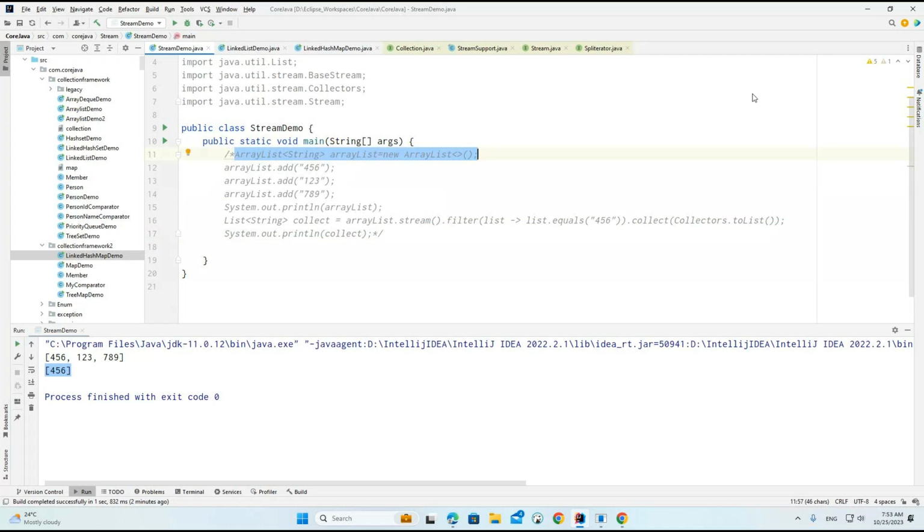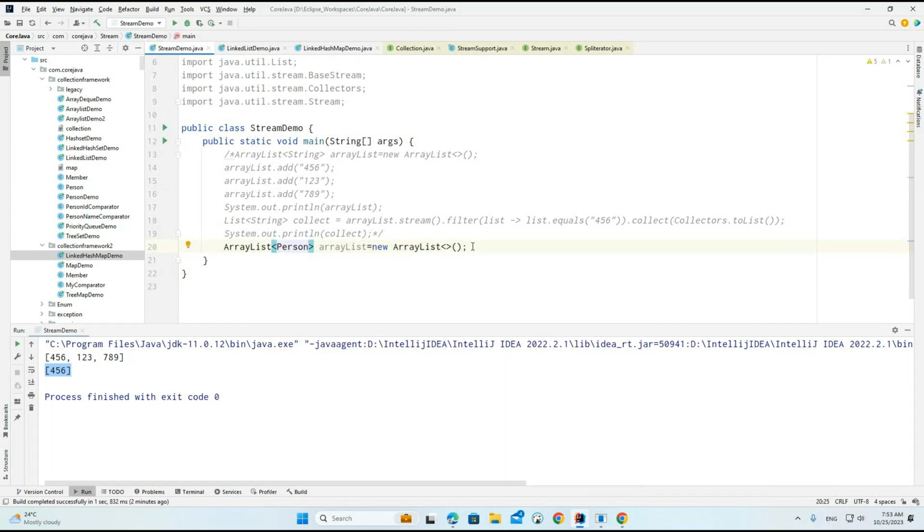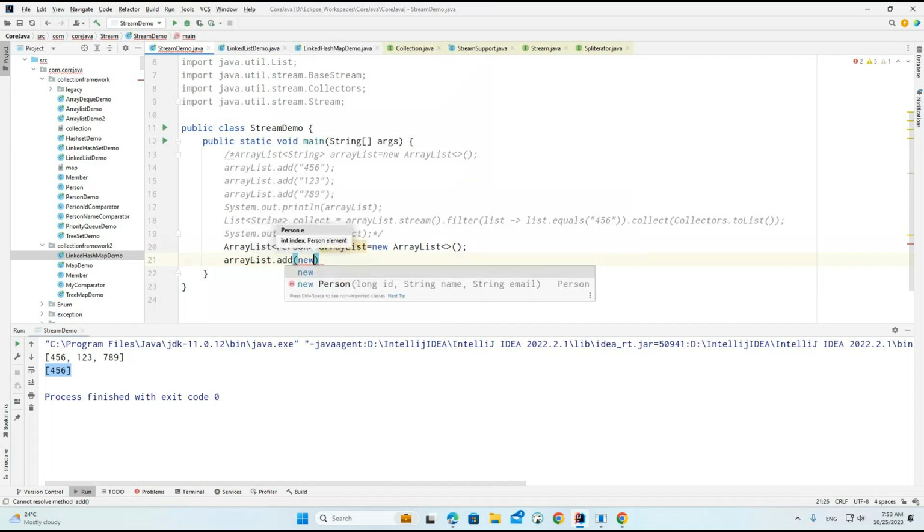Now what I'm doing is I'm trying to create the same object here. In place of the string, now I'm trying to provide the person. So the collection framework person I want to use here. ArrayList.add.